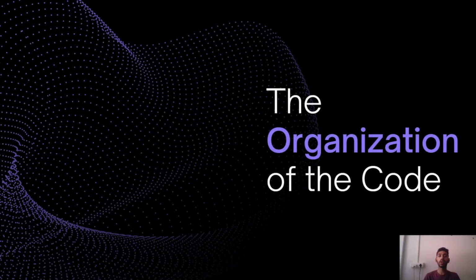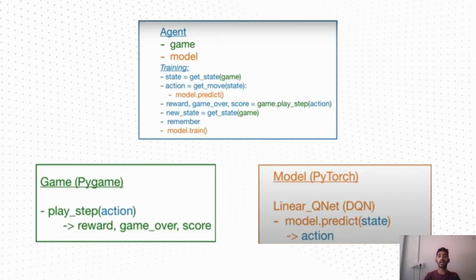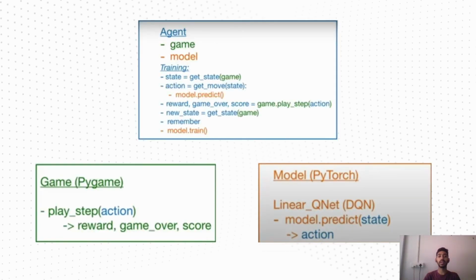So let us look at the organization of the code that we have done. It has three major classes, namely agent, game, and model. The agent is basically the agent that plays the game automatically. It has game and model subsets in it, and it keeps on training itself from the given states, actions, and rewards, and it finds out the new states and remembers how it played the game in the past and how it should play in the future to attain maximum score. So this is how the model gets trained in the agent class.